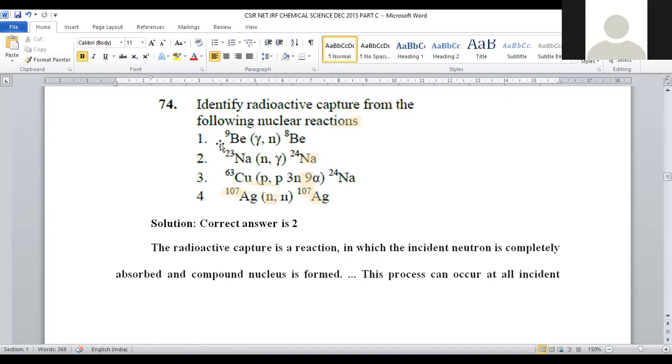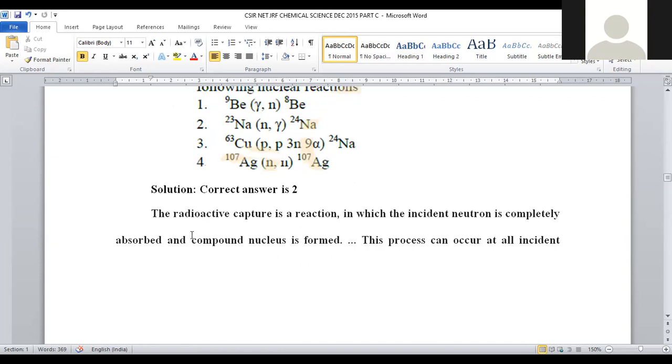Where gamma radiation is the projectile, that is not a correct one. Gamma is the ejectile, not a projectile, right? So here a neutron will be bombarded upon the starting nucleus. That is exactly mapped in option number 2. Radioactive capture denotes what? When an incident neutron is completely absorbed by the starting material nucleus, upon absorption, that is called capture of the neutron. Since radiation is emitted after the absorption, you can say it is radioactive capture.